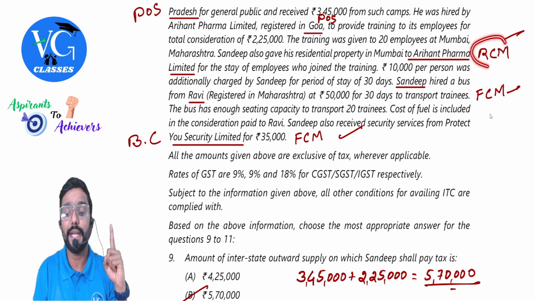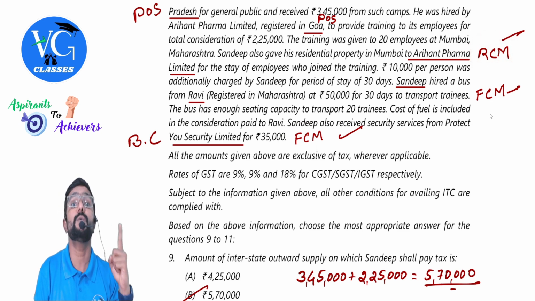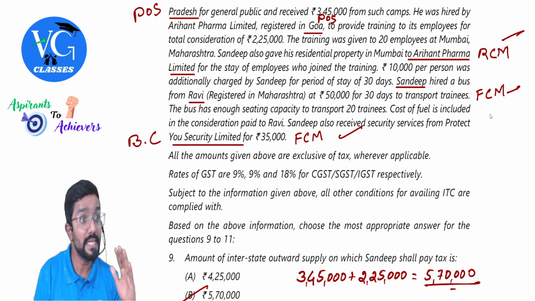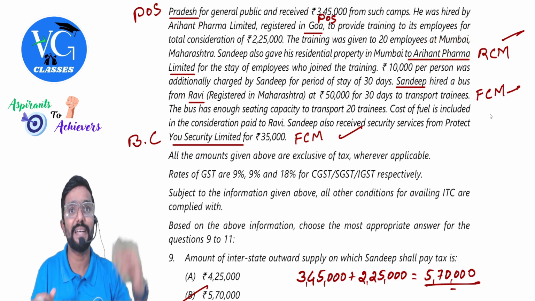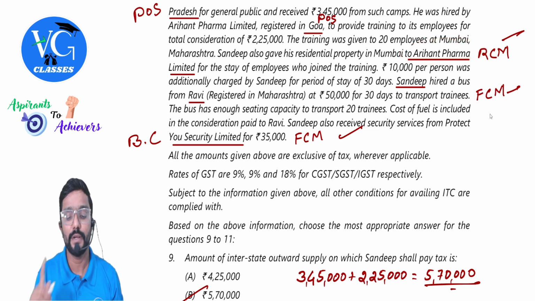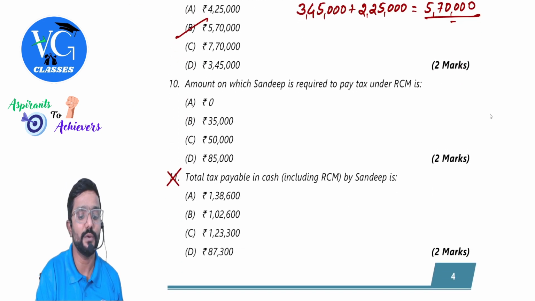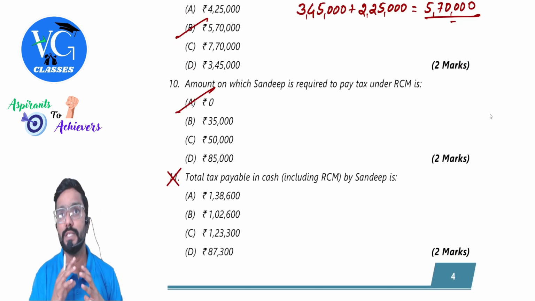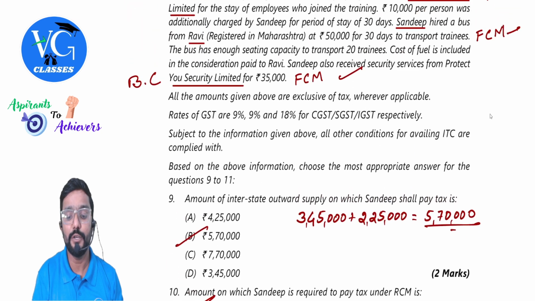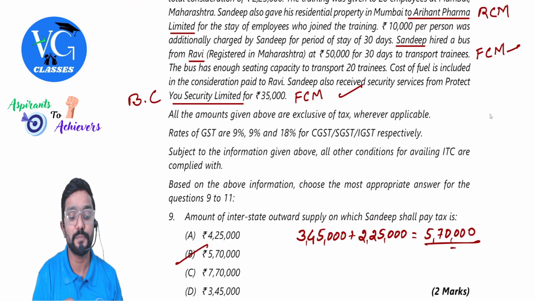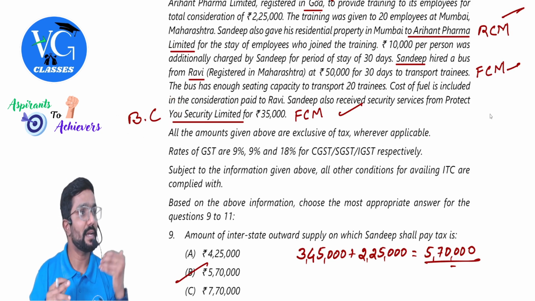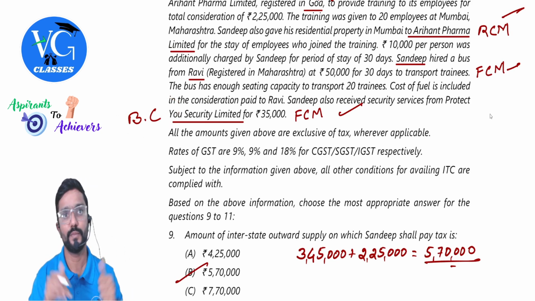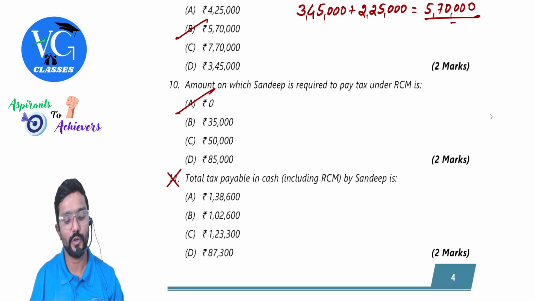Please be careful. You might get confused with this. What is taxable under RCM? For Sandeep, it is outward supply, not inward supply. He is renting it out. Clear? And the tenant is Aryan Pharma Limited. They will pay tax under RCM. Got it? So the answer is what, sir? Zero, sir. Zero. Clear? And they have tried to confuse you here. Please be careful, especially here. What will play a role is this body corporate thing to decide whether it is RCM or FCM. Got it? Yes, sir. Sure.